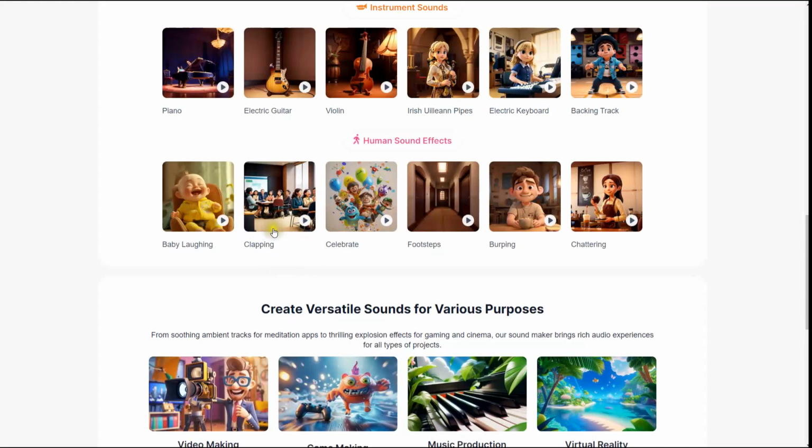And there could be different types of clapping that you can actually create. This is kind of like a middle-sized group, maybe 30 to 40 people. But you can maybe have one in a stadium where a lot of people are clapping or just a few people are clapping. So some ideas there. Celebrate. That's pretty neat. I like that one.